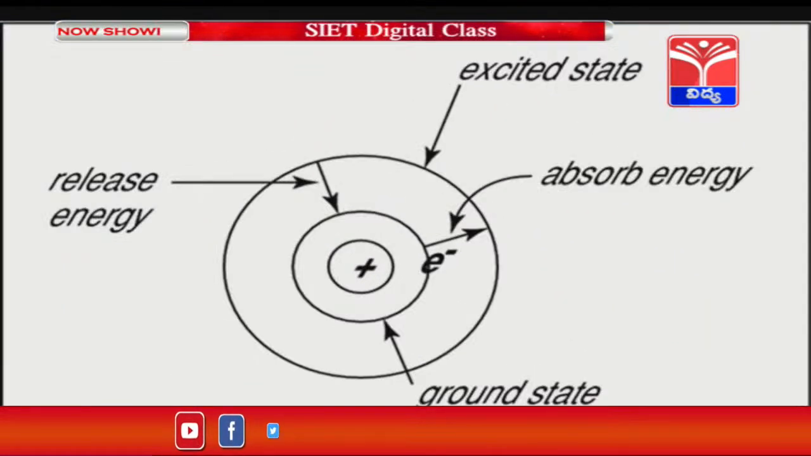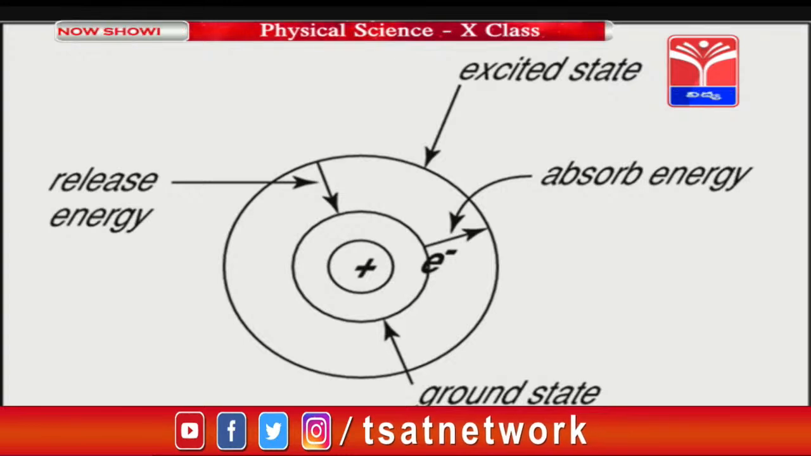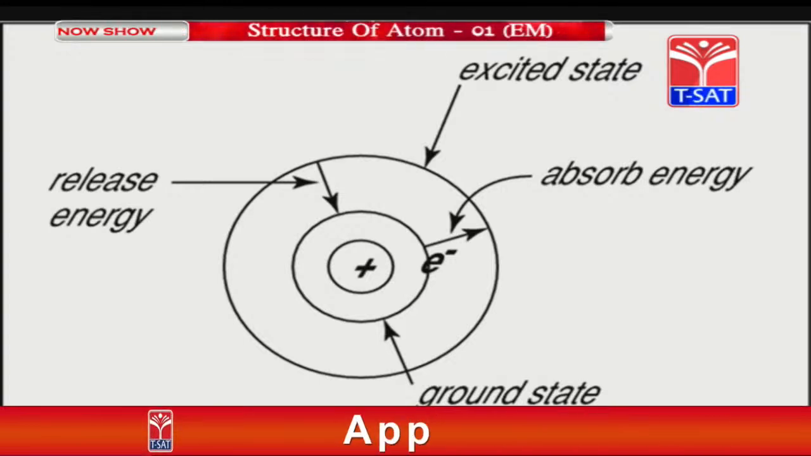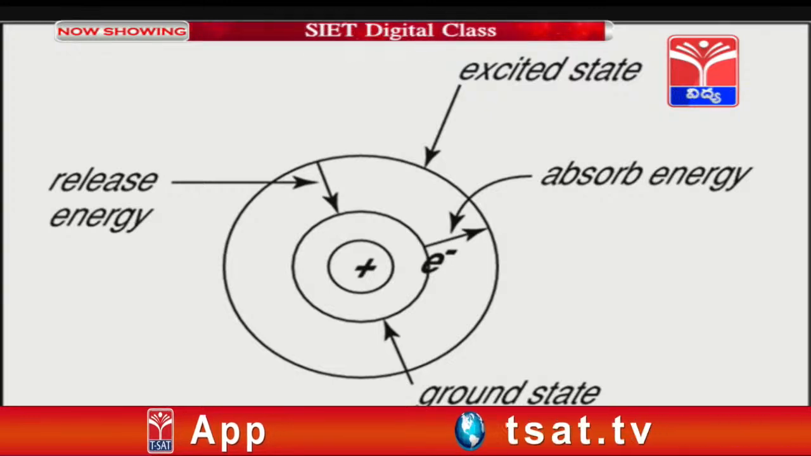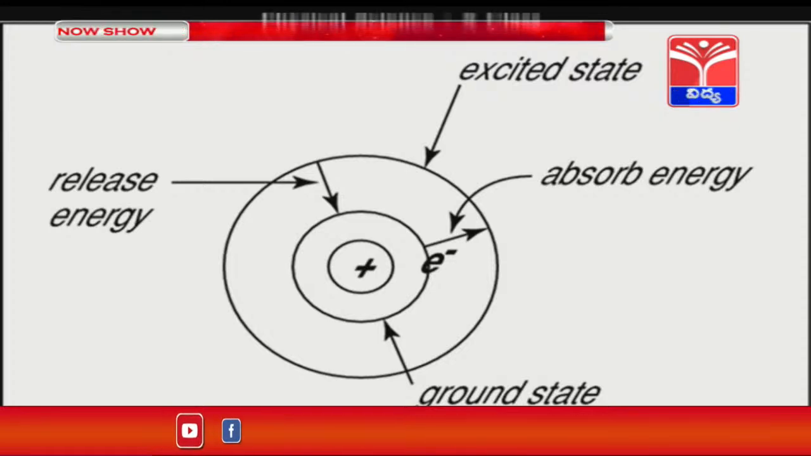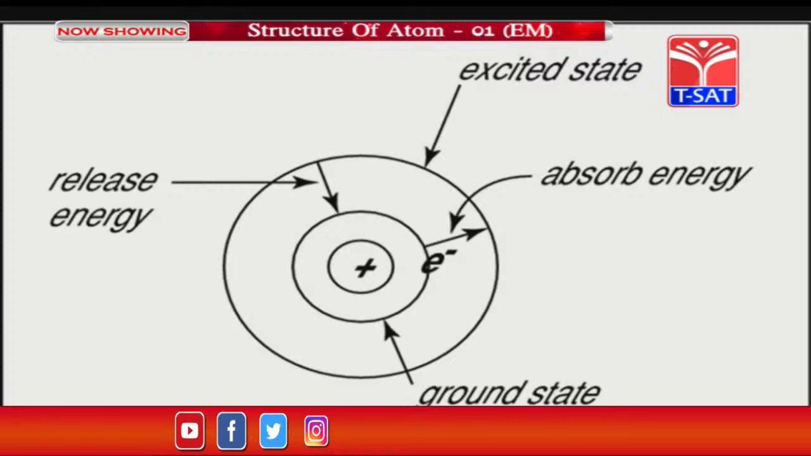See in this diagram, it is clearly indicated, the plus symbol is nothing but the nucleus, and the inner shell where the electron is indicated with the E minus symbol, that is the ground state, and by taking energy it will get excited, and that state is nothing but what?